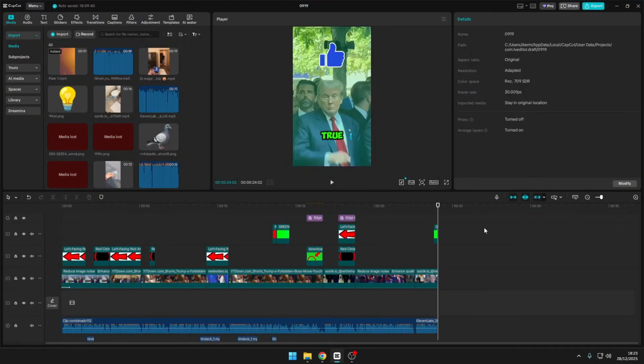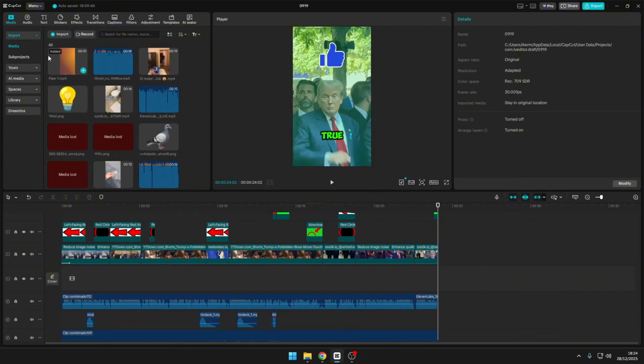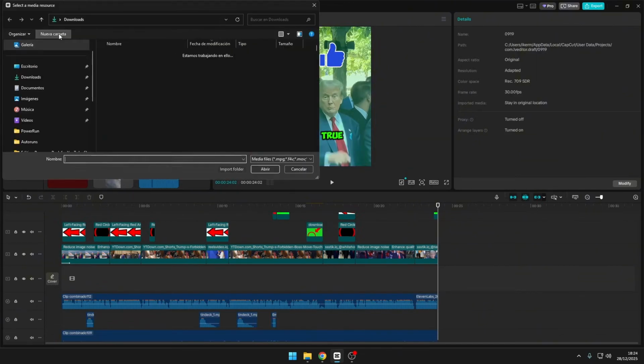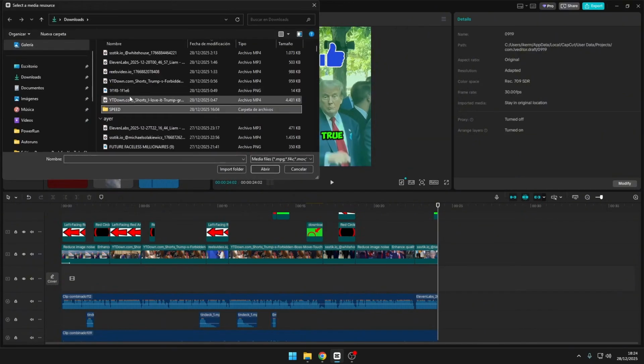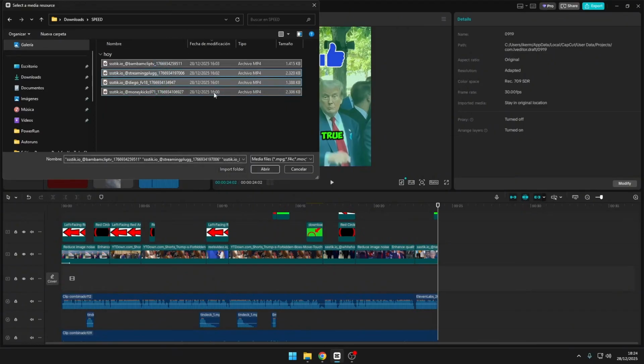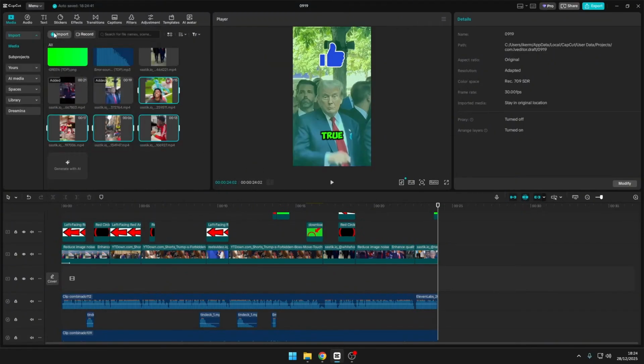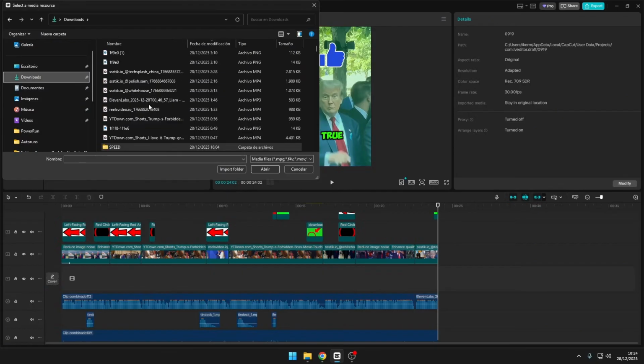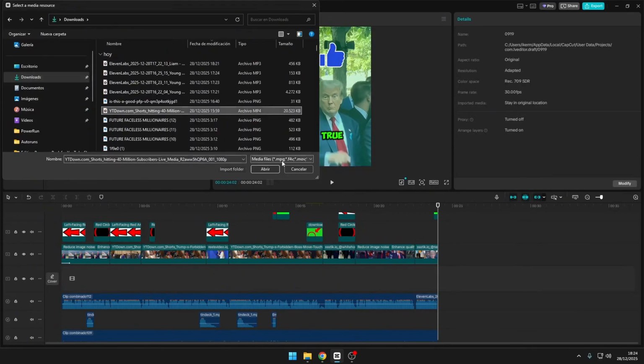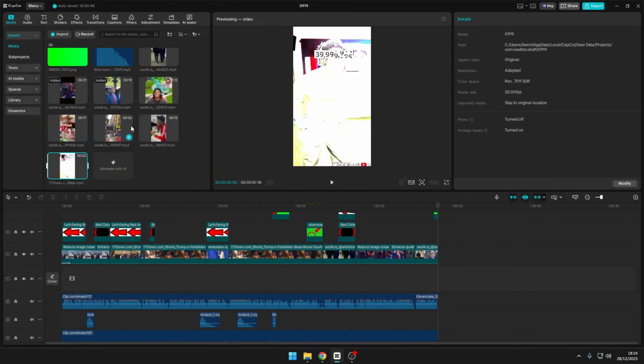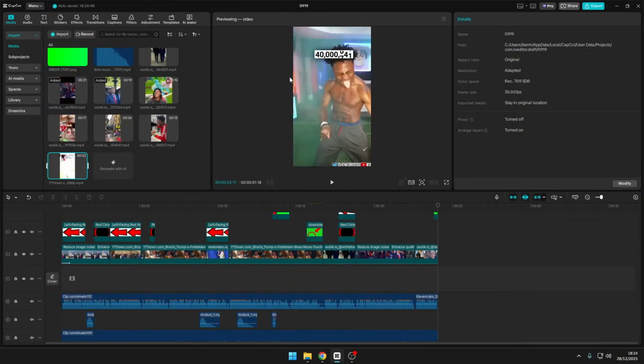And while this is the template, in this template here, basically the only thing we are going to do is click import. Then we will click here. For example, I already have Speed's clips downloaded. I simply open them. I also have another one which is from when he reached 40 million. And basically this is the main clip. The clip of when Speed reached 40 million subscribers. This is what I have to talk about in the video.